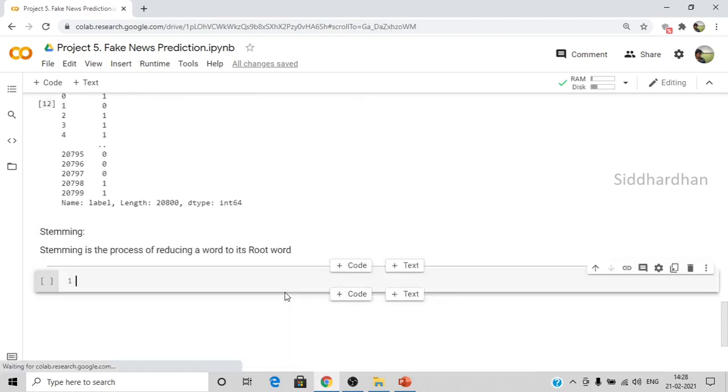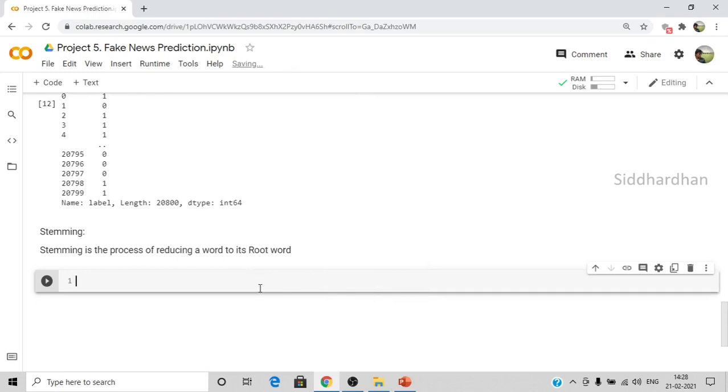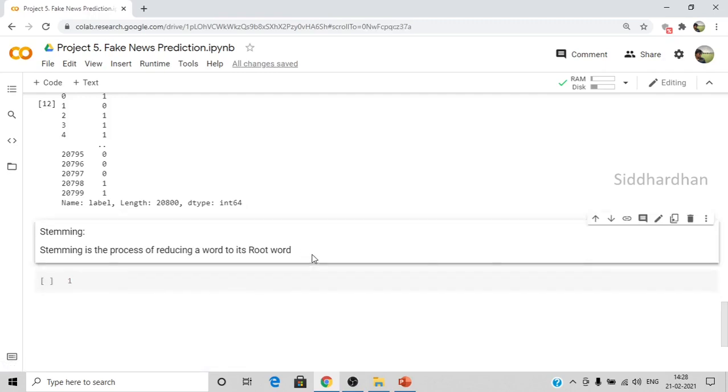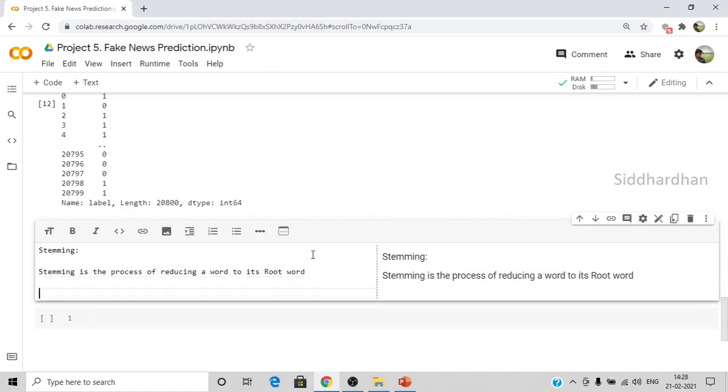As I have told earlier, it will remove all the prefixes and suffixes because they don't give much meaning to our text. For example, let's say that we have several words, so I'll just take an example here.